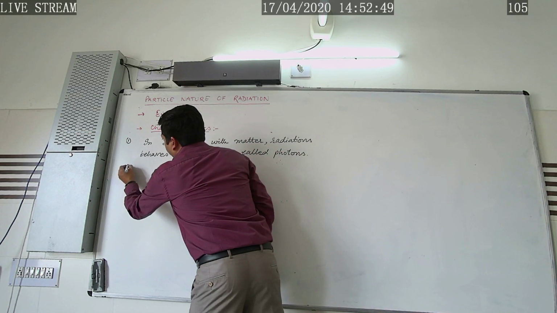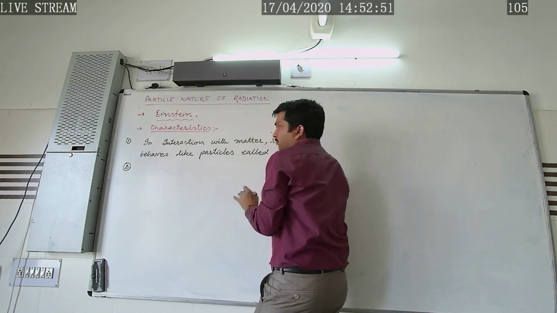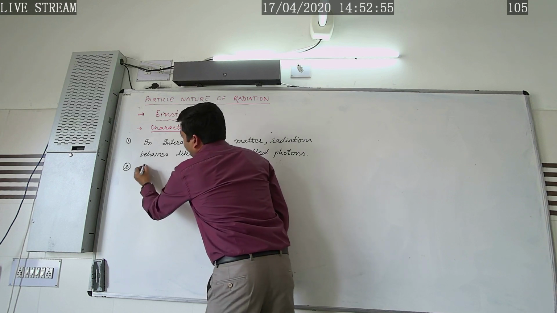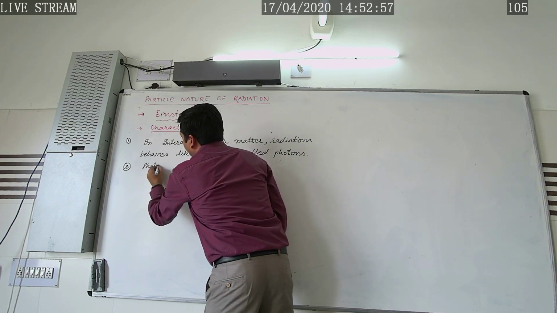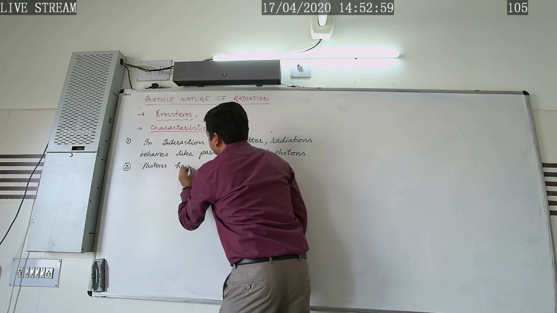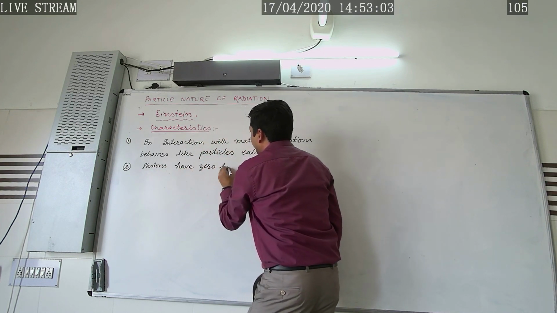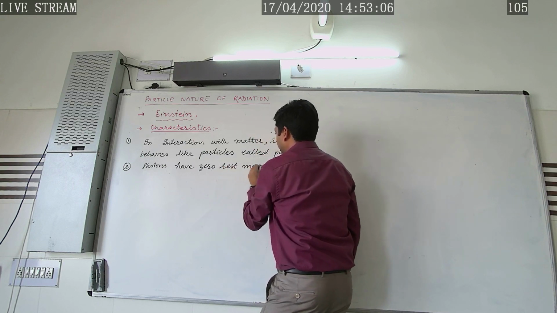Now, what about the characteristics of this photon? Photons have zero rest mass.